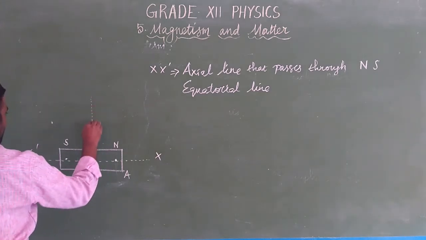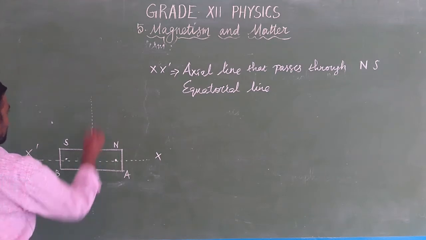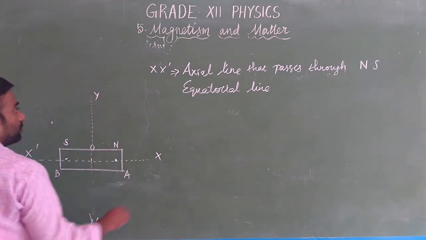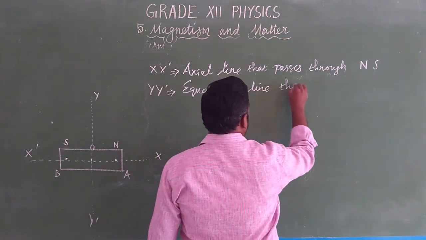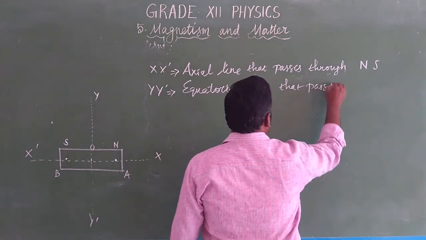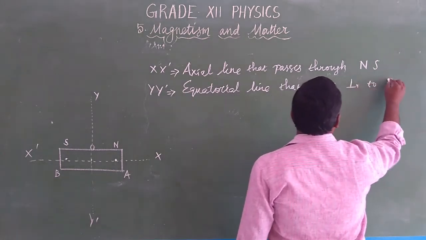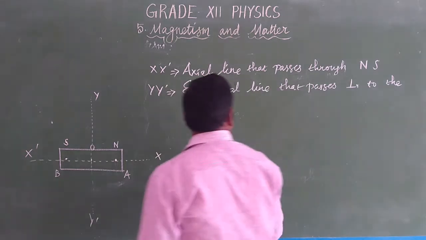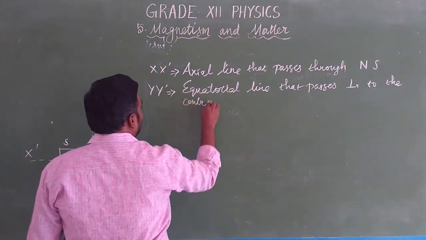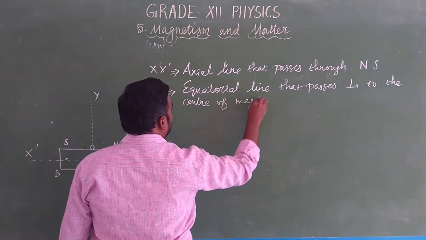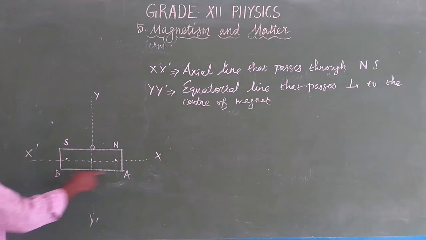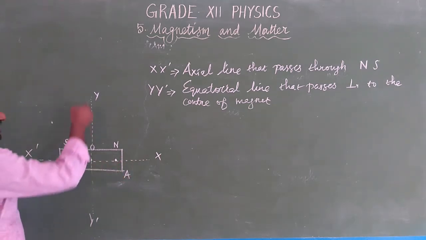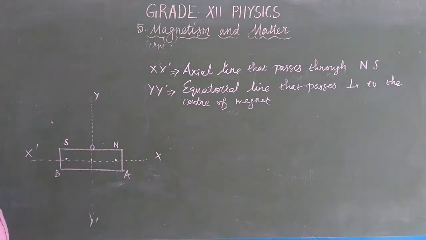And the equatorial line is nothing but a perpendicular line passing through the center of the magnet. That is Y dash. Y dash is the equatorial line that passes perpendicular to the center of the magnet. This is called the equatorial line. So the horizontal line is the axial line that always passes along or through NS, and the equatorial line is a perpendicular line that passes through the center of the magnet.